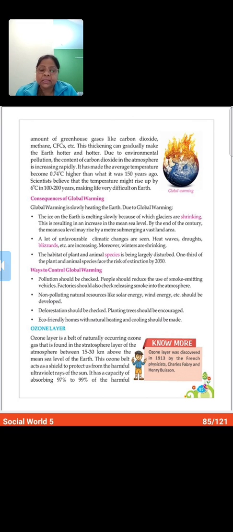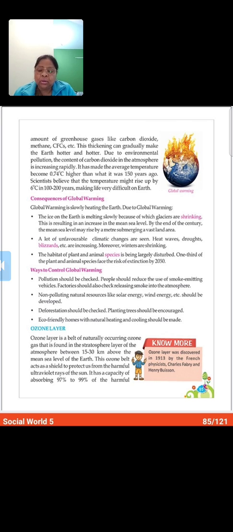See, I'm reading it. Due to global warming, the ice on the earth is melting slowly, because of which glaciers are shrinking. This is resulting in an increase in the mean sea level. By the end of the century, the mean sea level may rise by a meter, submerging a vast land area.